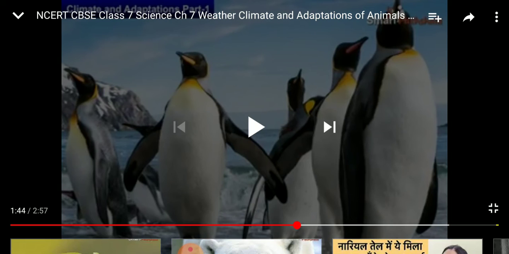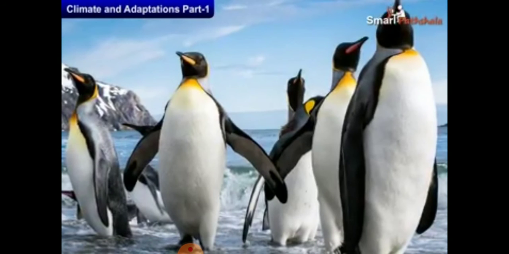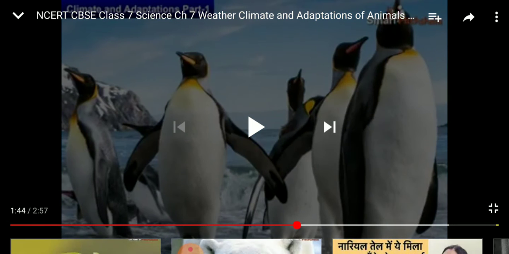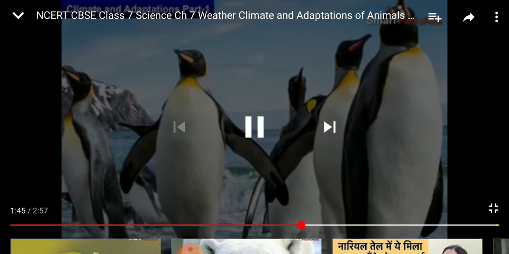The next one is a layer of blubber under the thick skin, which provides insulation from cold. And when a blizzard occurs, what is a blizzard? A storm of snow. So these penguins huddle together in groups to stay warm. Now you can see here in this animation.